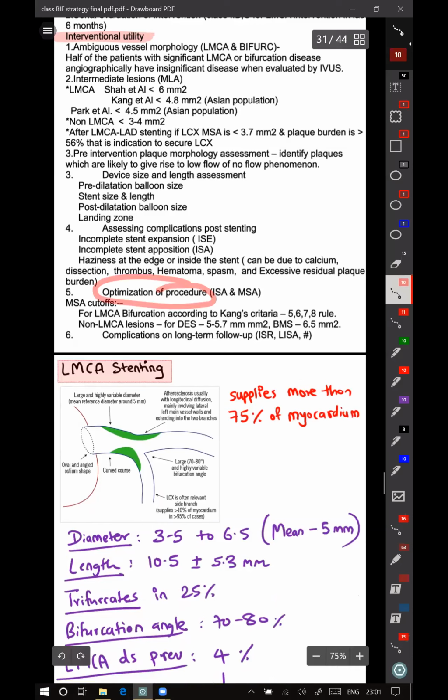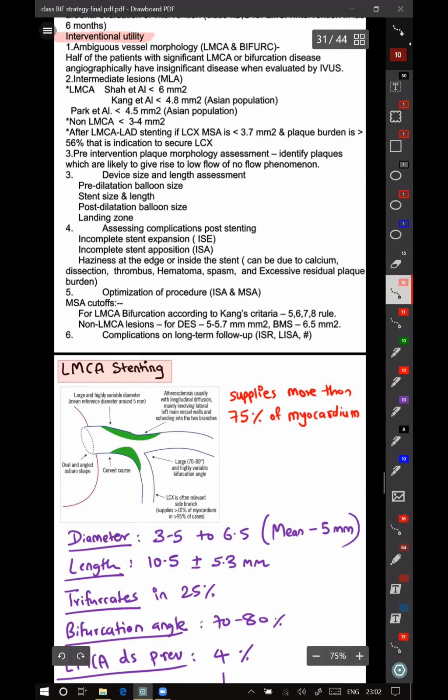And for optimizing procedure, the MSA is minimal stent area. After you have stented the vessel, the area achieved should be the optimal area, which is given by Kang's formula for LMC bifurcation. The 5, 6, 7, 8 rule. 5 is for LCX, 6 is for LAD, 7 is for the zone of confluence, and 8 is for the left main.